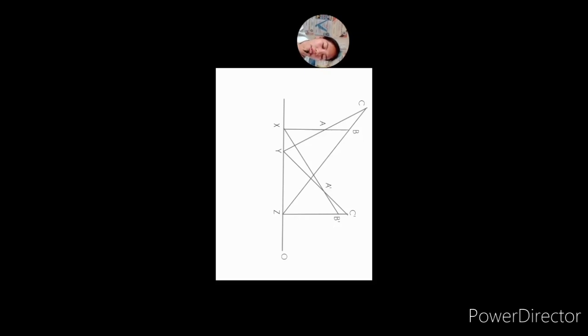Okay, so triangle ABC and A prime, B prime, C prime are perspective from a line O.